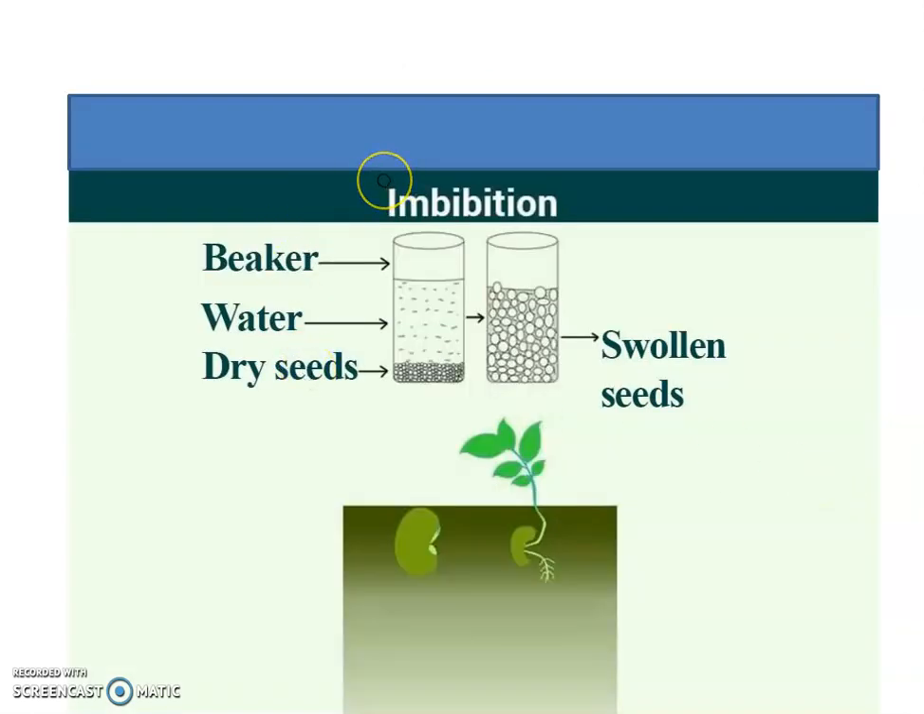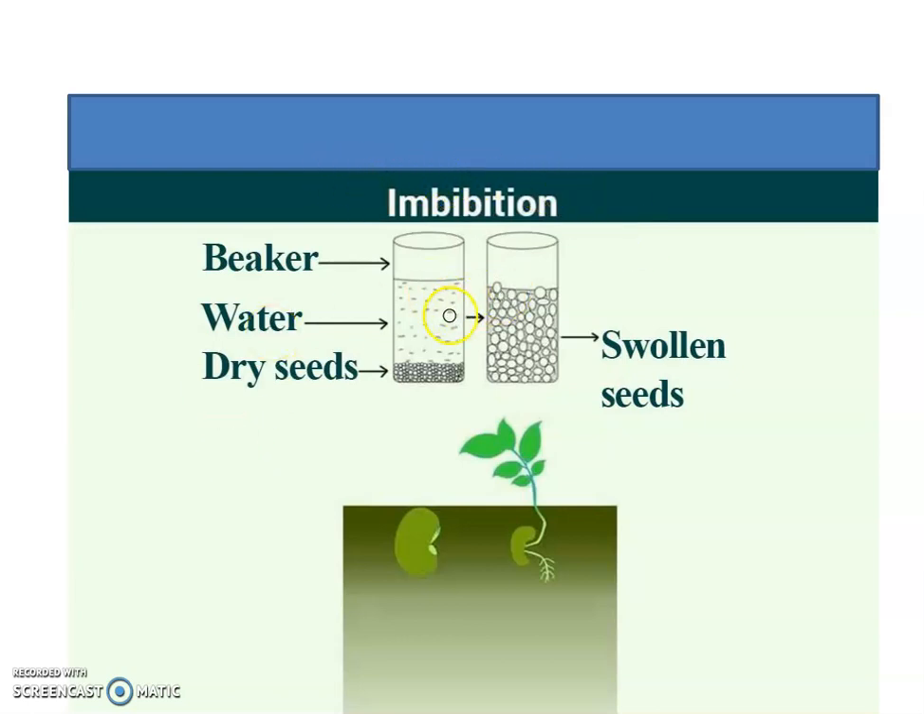Another process is called imbibition. Imbibition is a process in which certain substances in the seed absorb water, and due to that the size of the seed is increased. So this process is called imbibition.